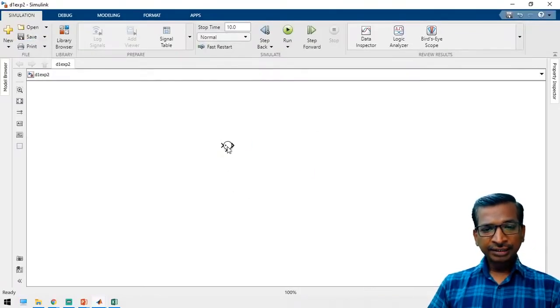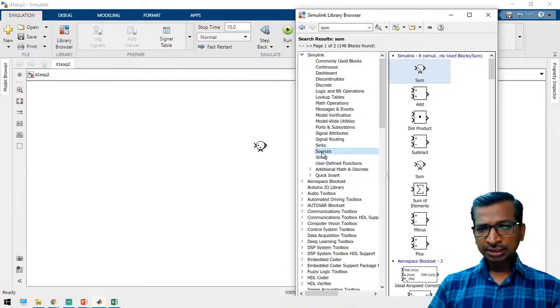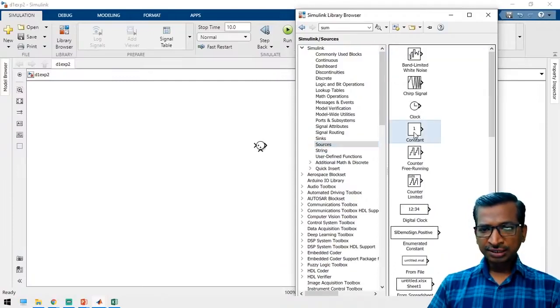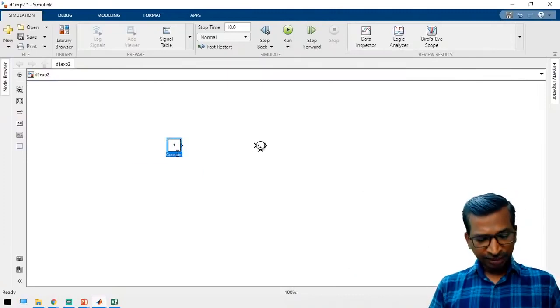This is the basic addition block. Now we have to take input variables. Again, go to the library browser and take sources. There will be a constant. We are going to take a constant as an input. So the constant is nothing but the variable A.